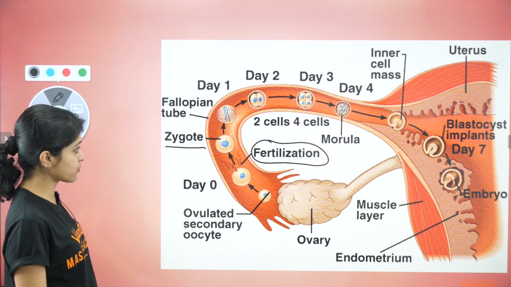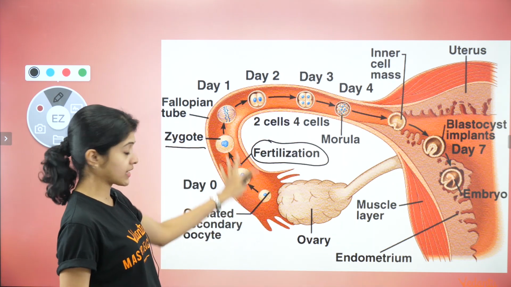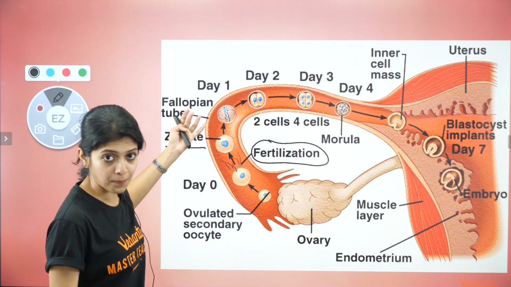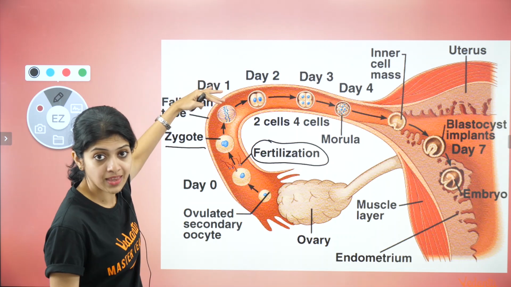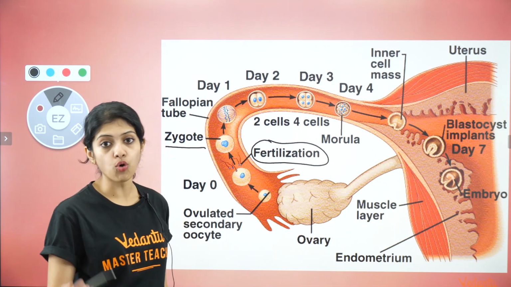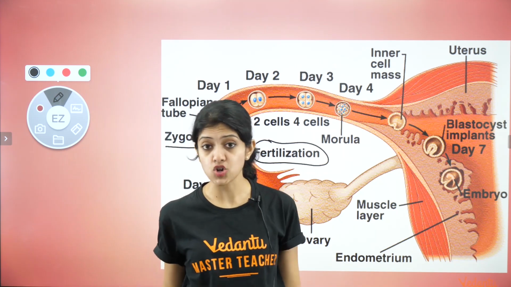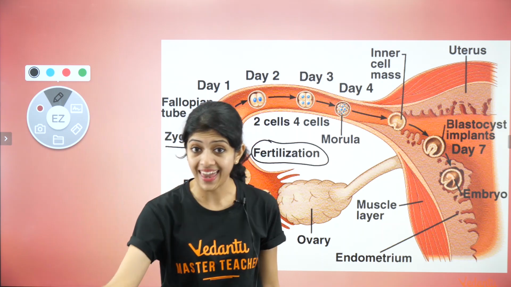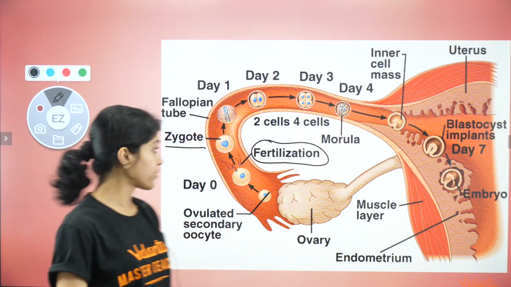After the zygote is formed, now this is the fallopian tube, you can see starting with the fimbriae. After zygote formation, on day 1 it starts dividing mitotically. The zygote undergoes various rounds of mitotic divisions. 1 cell becomes 2, 2 become 4, 4 become 8, and so on.